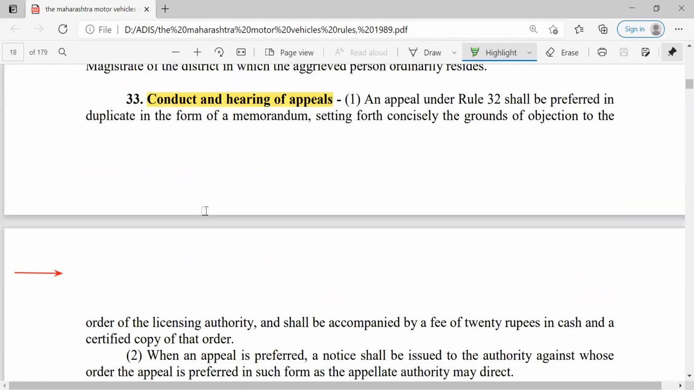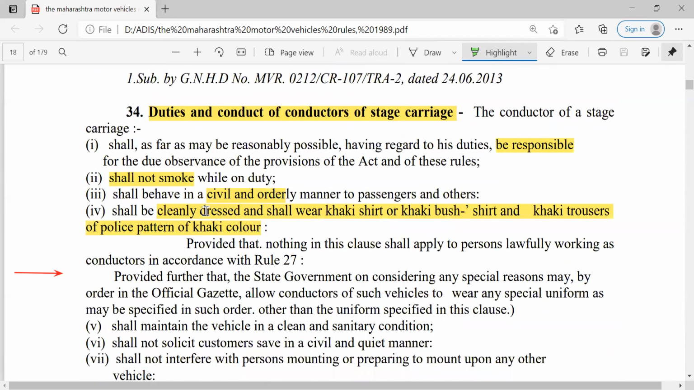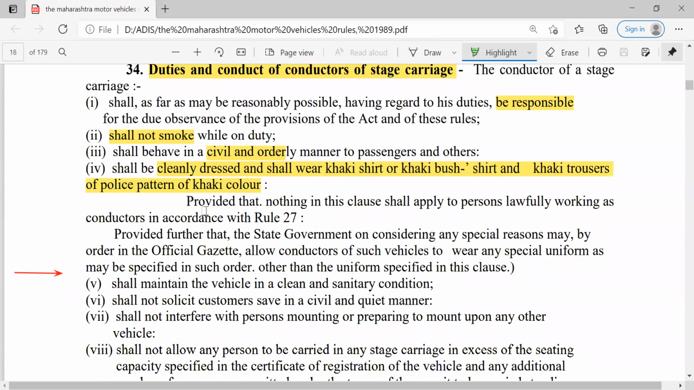Then conduct and hearing of appeals. In case of any objections or in case of any suspension or cancellation of license, the applicant can go for the appeal and then the hearing can take place. Then duties and conduct of conductors of stage carriage. On similar lines to drivers, these are some of the duties: he should be responsible, he shall not smoke while on duty, he should behave in a civil and orderly manner, and he shall be cleanly dressed and shall wear khaki shirt or khaki blue shirt and khaki trousers of police pattern of khaki color.